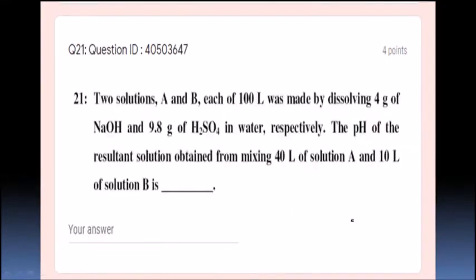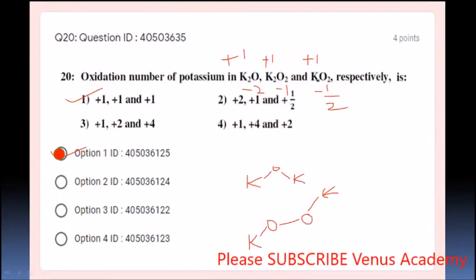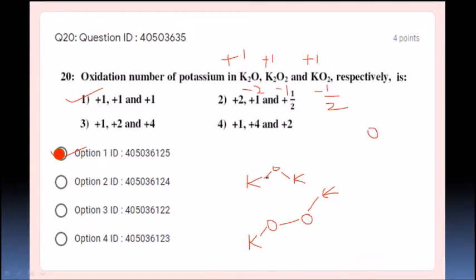Next. Right. So what about this potassium superoxide? Yes, it is going to have like this, where it is going to have here plus 1. Yes, this is also plus 1, and since it is having minus 2, and this is plus 1, this is also plus 1, so minus 1 and minus 1, and here superoxide is going to be like this.